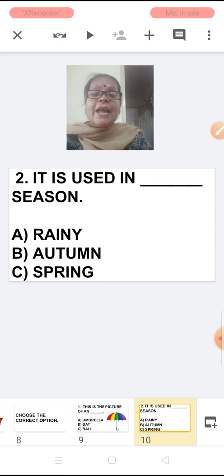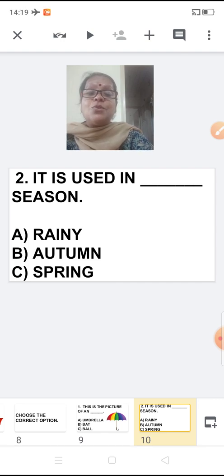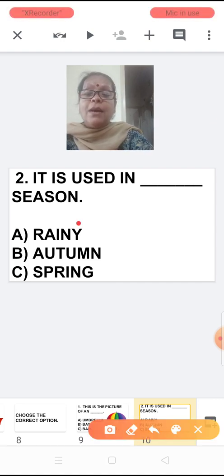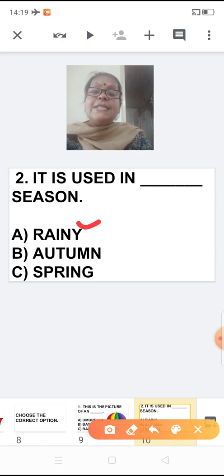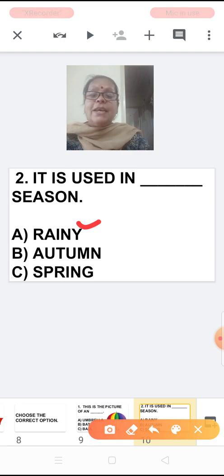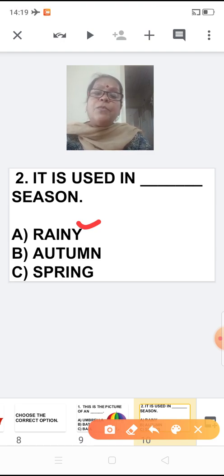Rainy. It can be used only in the rainy season. So you will choose the first option, that is rainy. Yes or no? Yes. It is neither autumn nor spring. So the first option is rainy season.